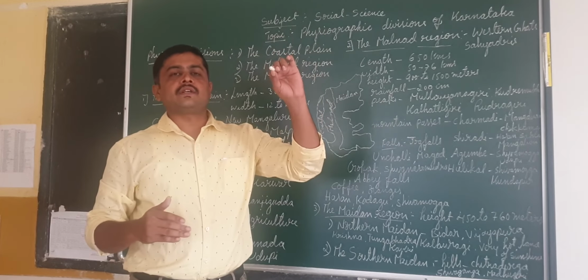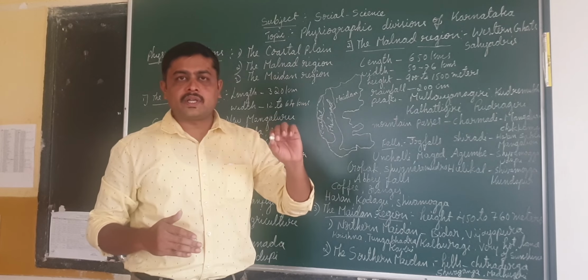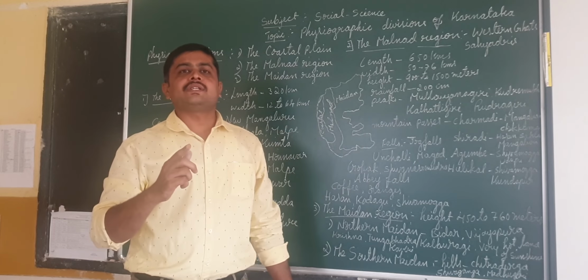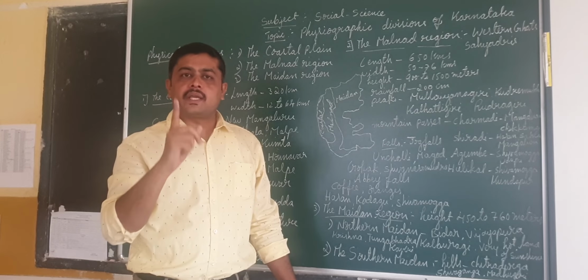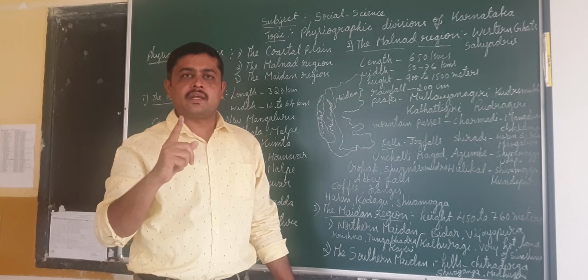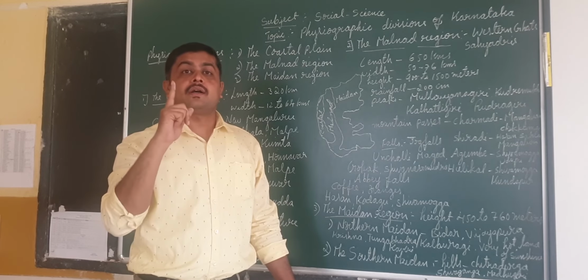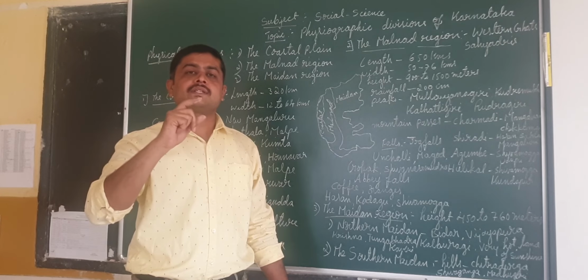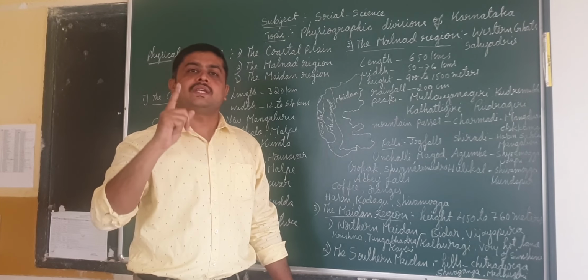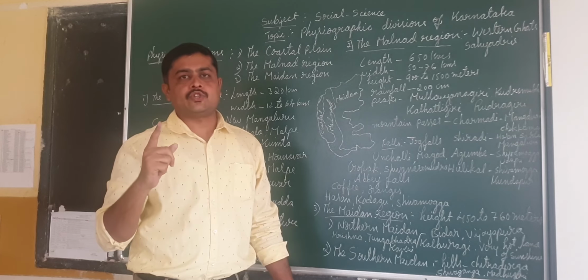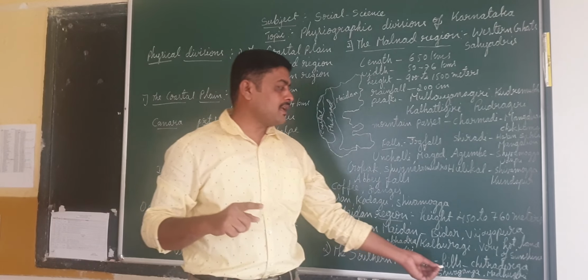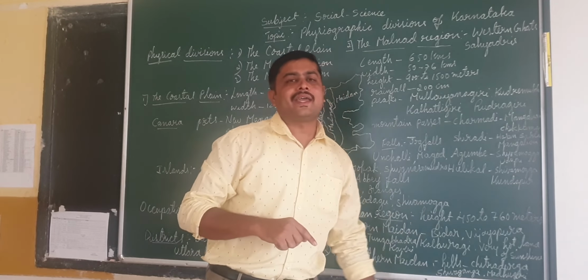Madhugiri is a very important mountain or hill area. It is a very big hill, a monolithic hill. It is the biggest monolithic hill in the entire Asia. So the importance is there for the Madhugiri hills.